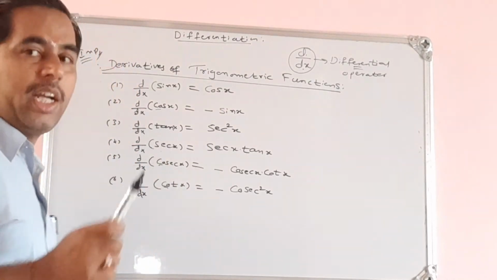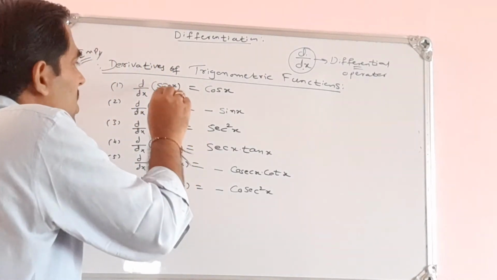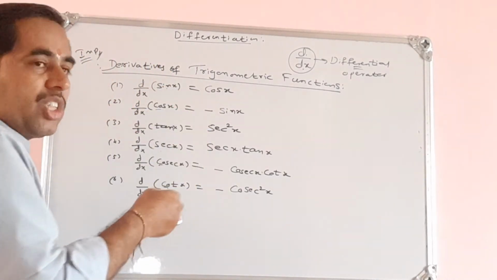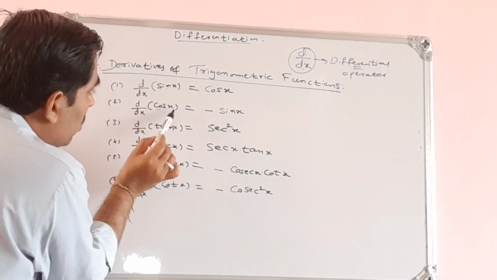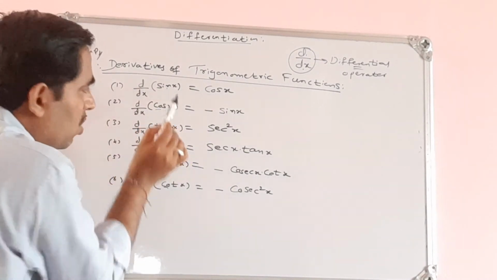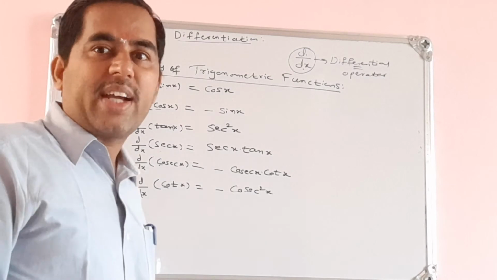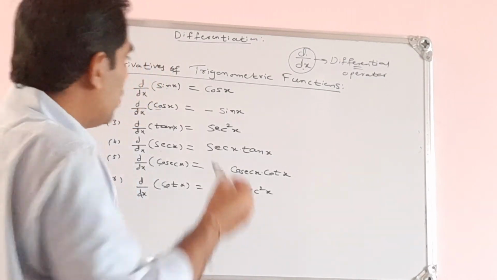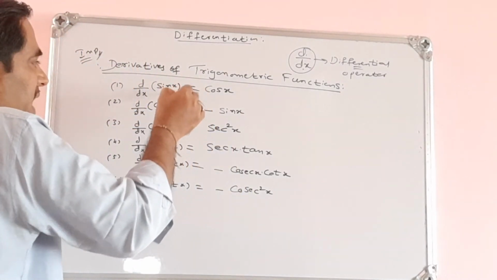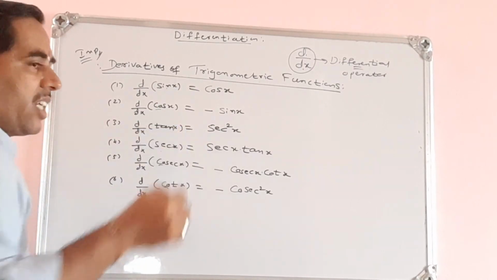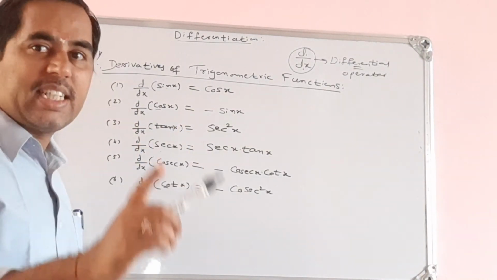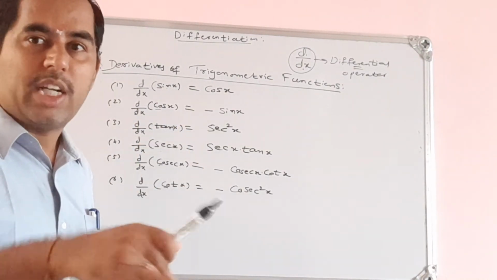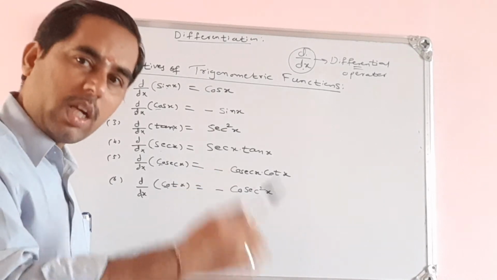One thing we have to observe carefully. Whatever functions I have considered, sin, cos, tan, I have written only x. That means I have not written 2x, 3x, 4x. So this is only x: sin x, cos x, tan x, secant x. It is not a multiple. I can write 2x, 3x, 4x also.